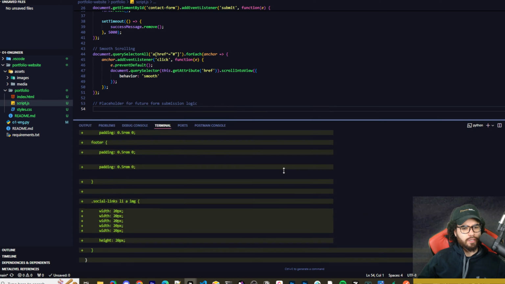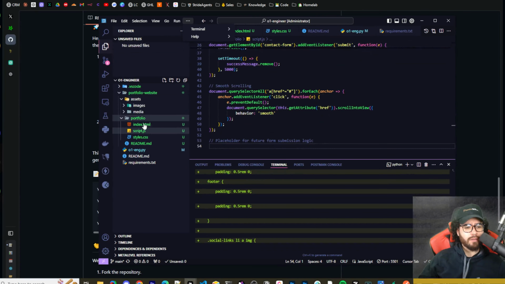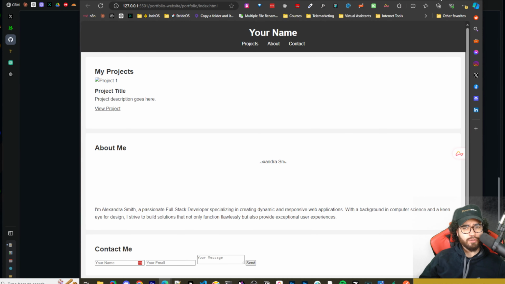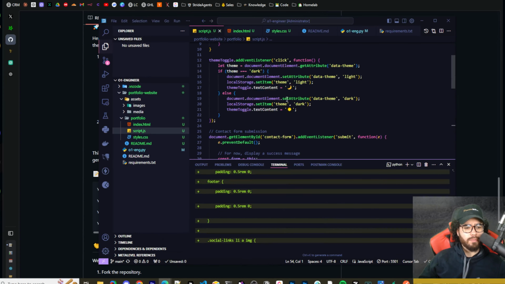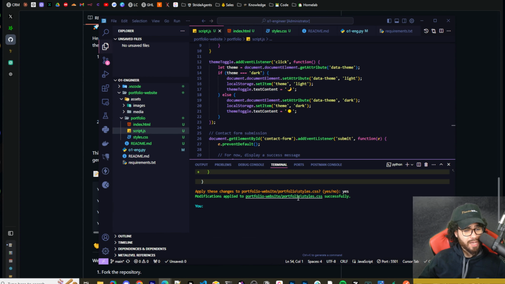Just being honest here, guys, I don't know if I'm messing something up. I don't know what the case may be, but I am having a bit of trouble getting the light mode and dark mode thing to work one shot. So in terms of editing the files, I basically just copied and pasted the script in here. Now, if I ran this again, it would probably work, I'm guessing.